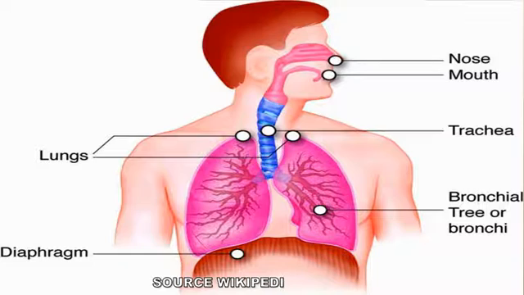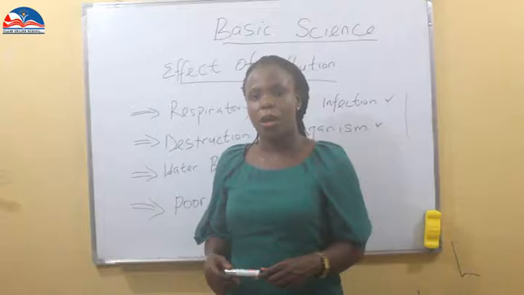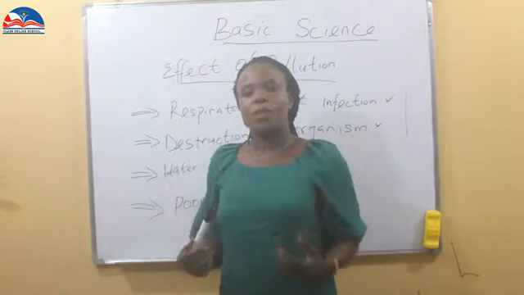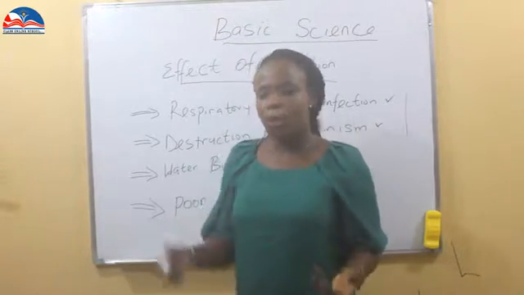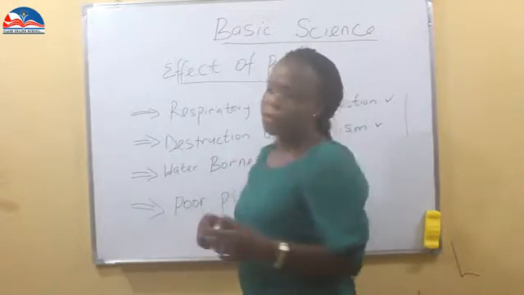These areas are referred to as the respiratory tract. So, having seen what the respiratory tract is and the organs involved, what are the effects of pollution on this tract?